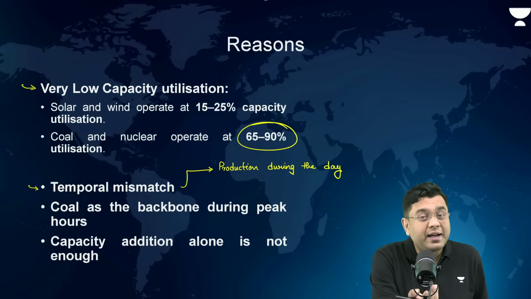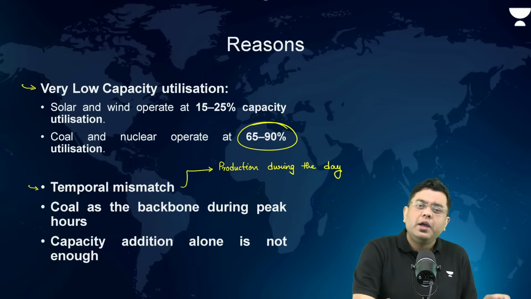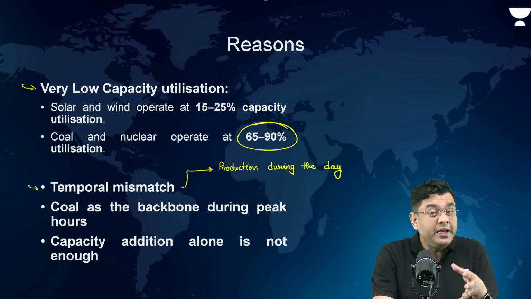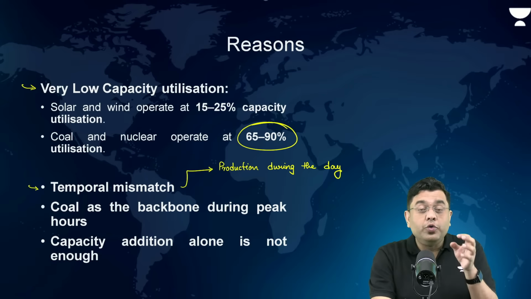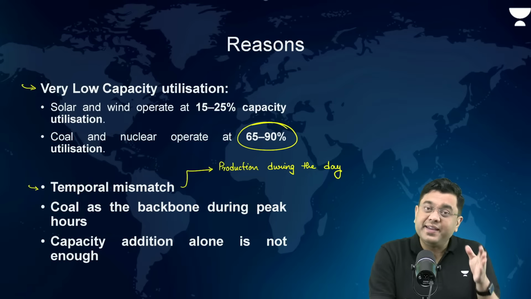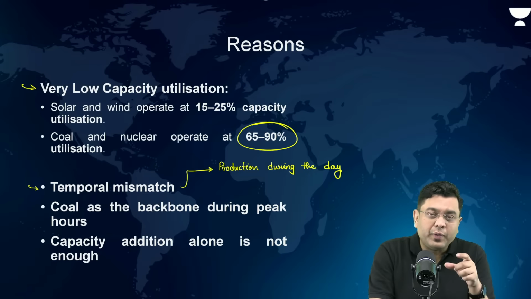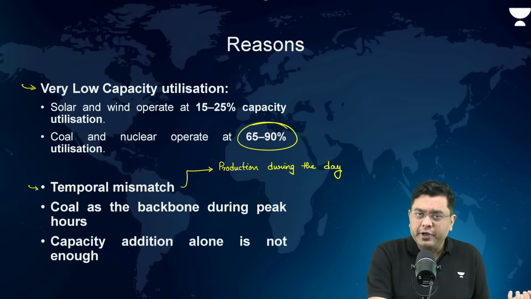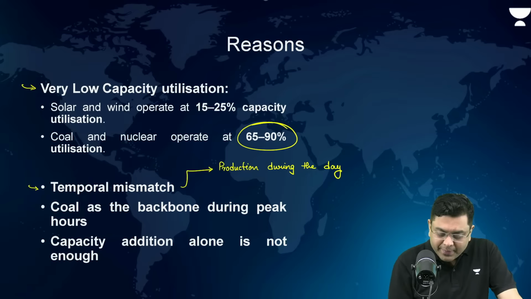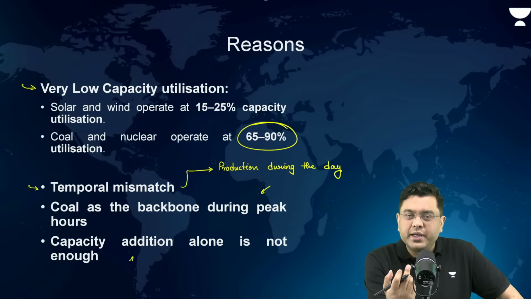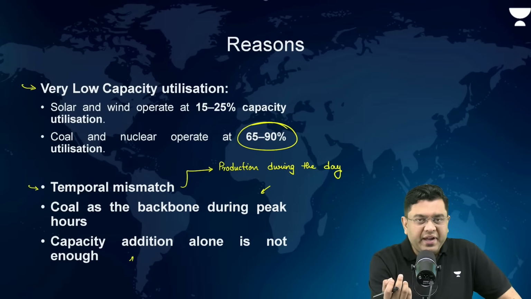When it comes to the medium and small scale enterprises, MSMEs, many of these MSMEs do operate during the evenings and the night times. At that point of time, the renewable energy mix is present in lesser quantity. So that is why, again, as a country, the grid has to rely upon non-renewables like coal. Okay. So coal is the backbone during peak demand and peak hours. Capacity addition alone is not enough. You need a synchronization with the grid and you need ideal conditions to prevail as well.